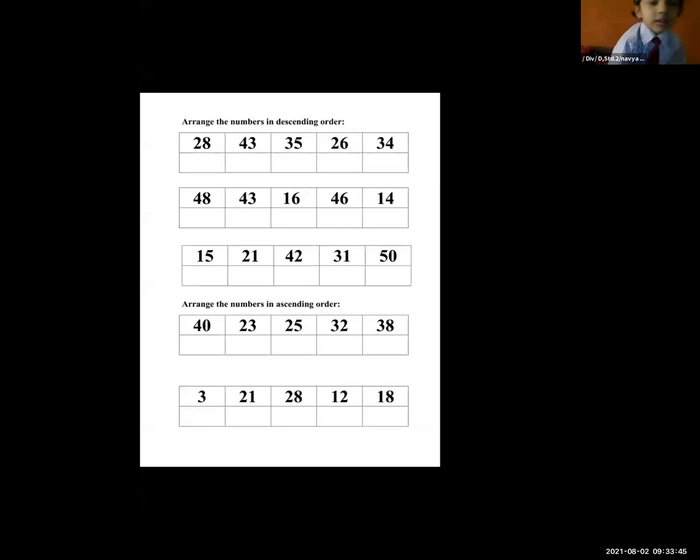Yes, teacher. Navya. Okay, Navya. Here I show you the ascending order. How can we find the ascending order? How can we solve the ascending order?